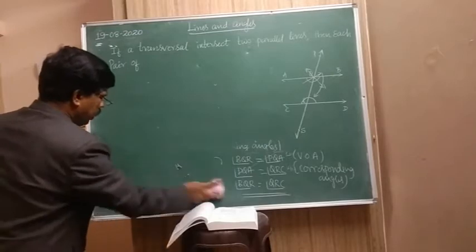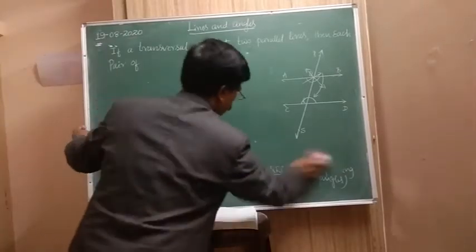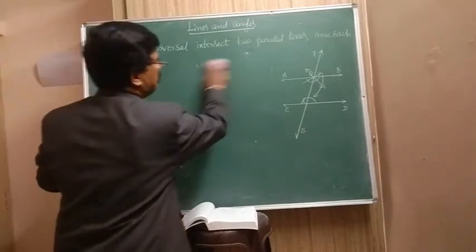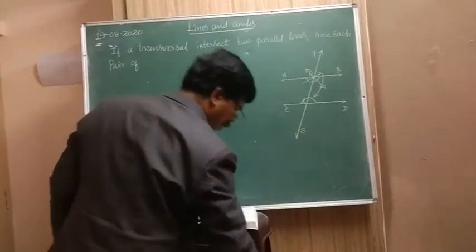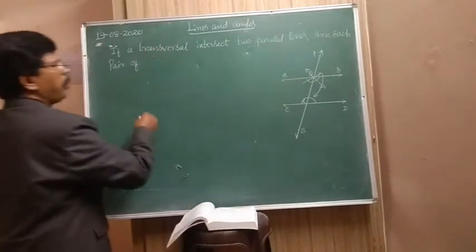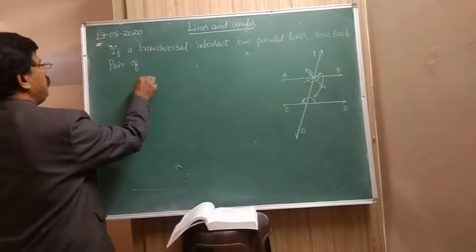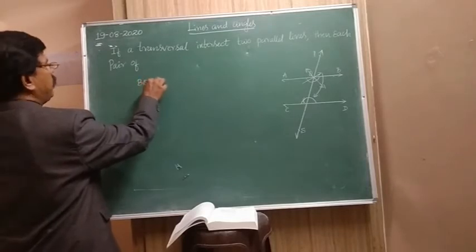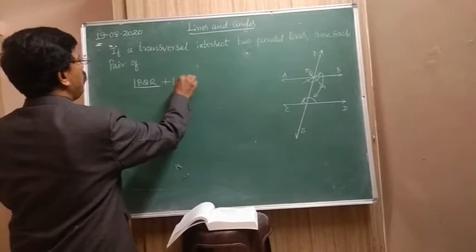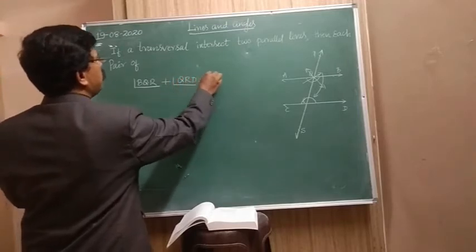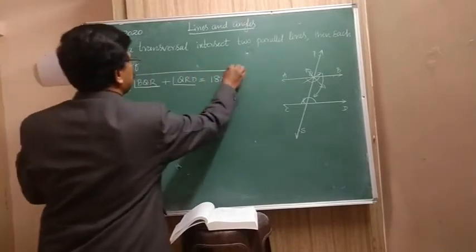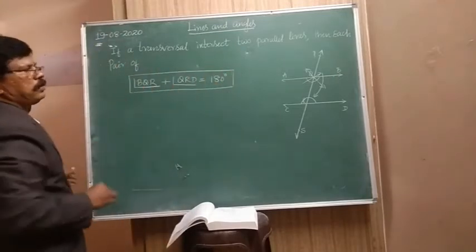Now the second theorem is what? Angles on the same side of the transversal are supplementary. Interior angles. See here, what is that? Angle BQR plus angle QRD is equal to 180. So this we have to show.